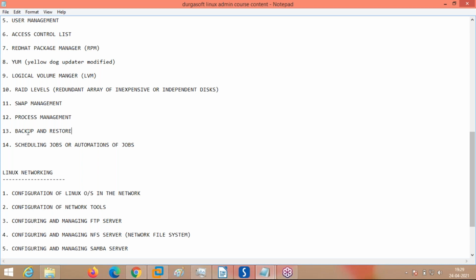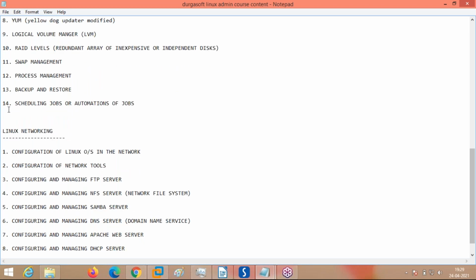Okay. How do I take the backup of these things? How do I take the backup of your important files of the project or other things? Not the operating system. This is the data backup, not just the operating system or other things. User defined data, which is taken care of using backup and restore. Getting me? Now we are coming to the next thing.